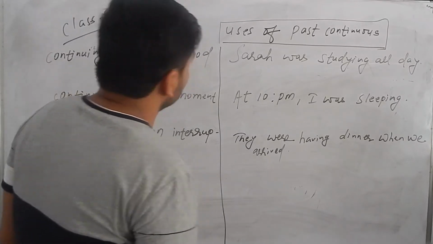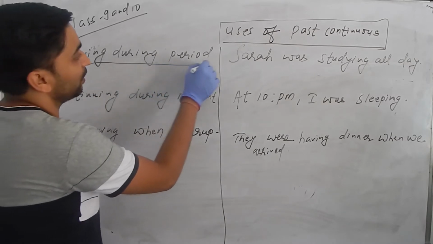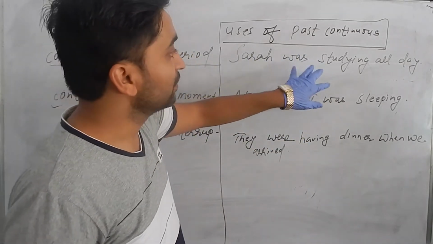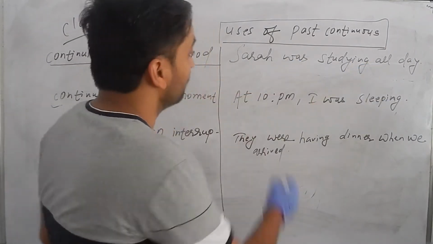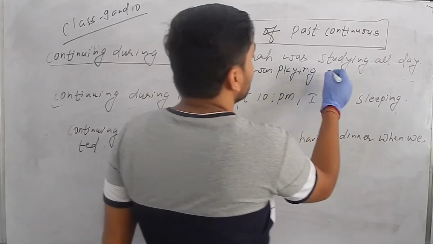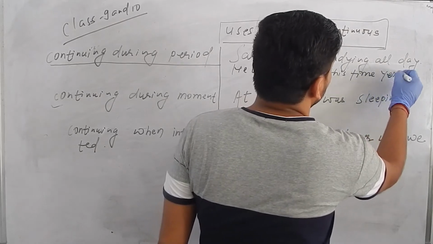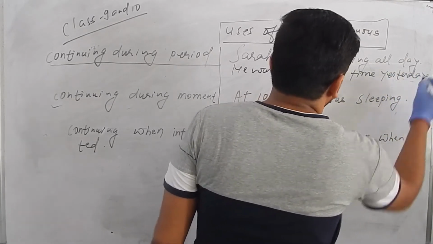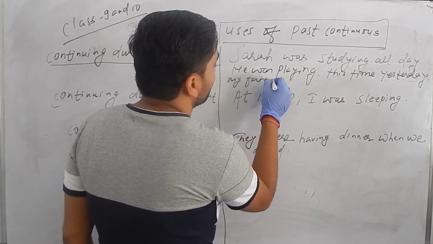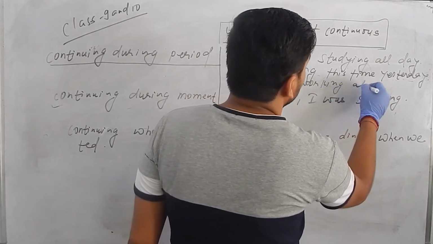Past continuous tense is generally used for an action which was in a continuous form for some period in the past, like "Sarah was studying all day," "He was playing this time yesterday," "My father was working all day."